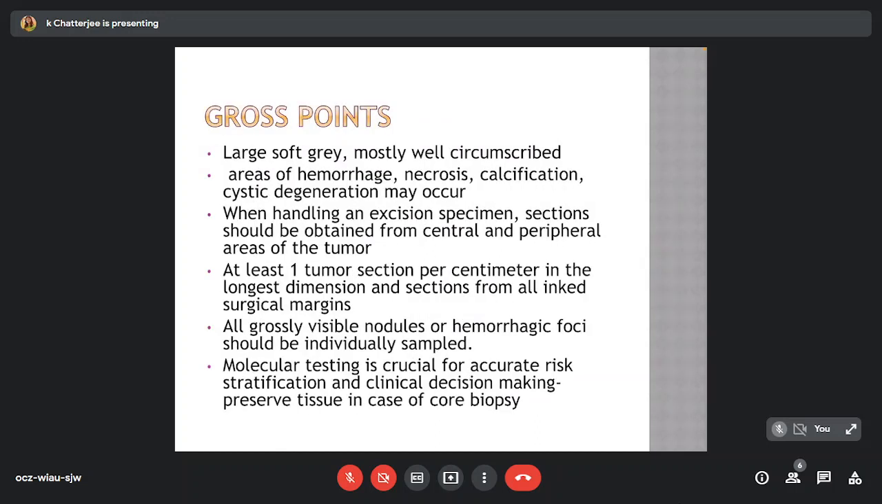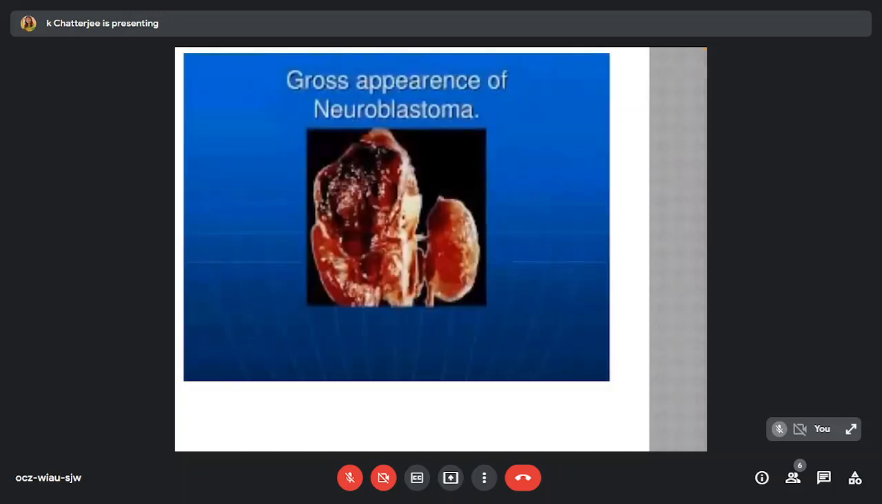On gross, we get large, soft, gray, mostly well-circumscribed tumors; areas of hemorrhage, necrosis, calcification, and cystic degeneration may occur. When handling an excision specimen, sections should be obtained from central and peripheral areas of the tumor. At least one tumor section per centimeter in the longest dimension, and sections from all inked surgical margins should be submitted. All grossly visible nodules or hemorrhagic foci should be individually sampled. Molecular testing is crucial for accurate risk stratification and clinical decision making, so preserve tissue in case of core biopsy. Here we can see a gross appearance of a neuroblastoma.